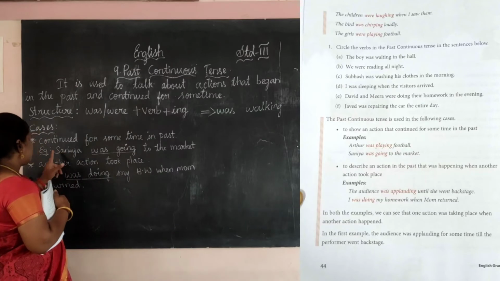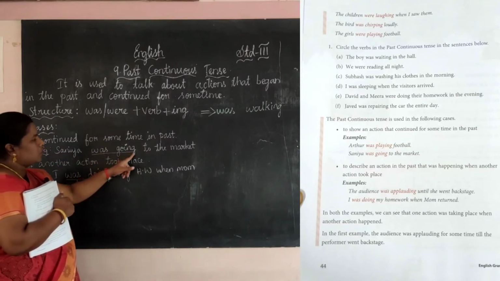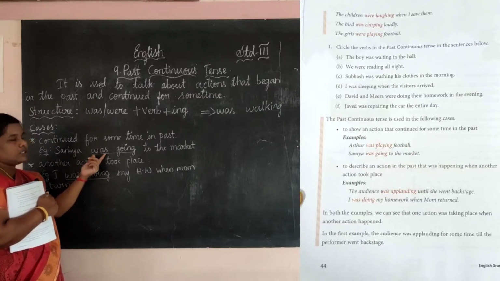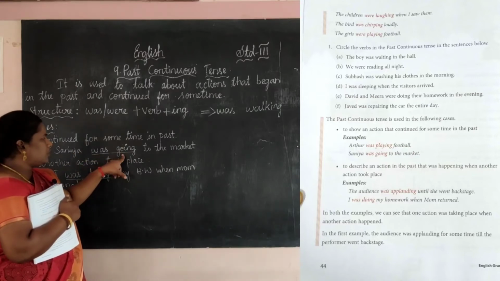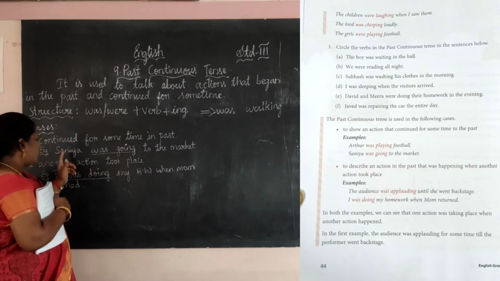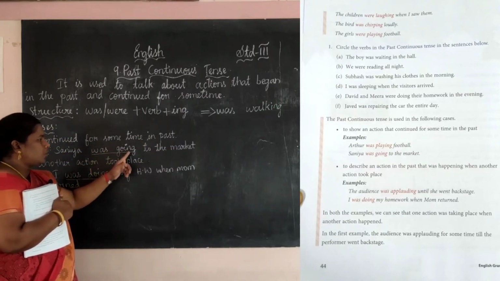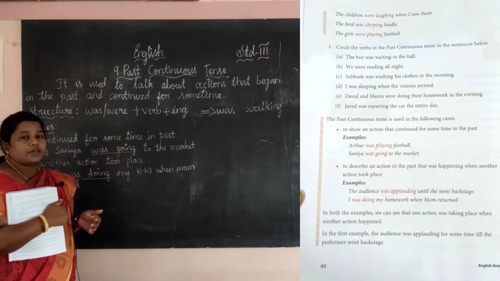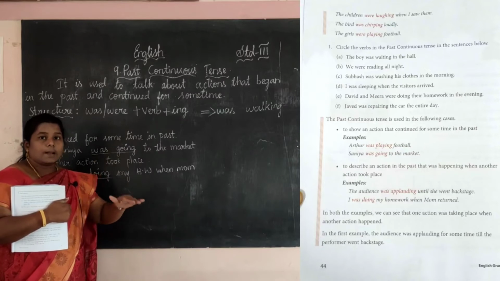So continuous. See here, Sania was going. See, singular, one girl. So we are using was. Then go is the verb used here, and plus ing is used here. Okay, so Sonia was going to the market. What is the meaning for this sentence?